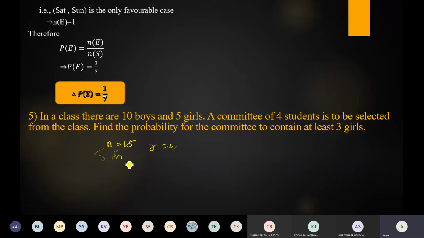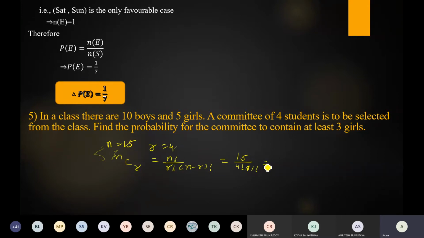So that is the combination formula. Here we have to apply nCr. What is the nCr formula? nCr is equal to n factorial by r factorial into n minus r factorial. What is the n here? 15, total. What is the r? r is 4. So 15 factorial by 4 factorial into 15 minus 4, that is 11 factorial. Take the calculator and simplify this one.